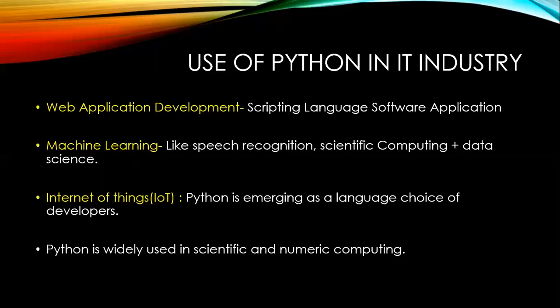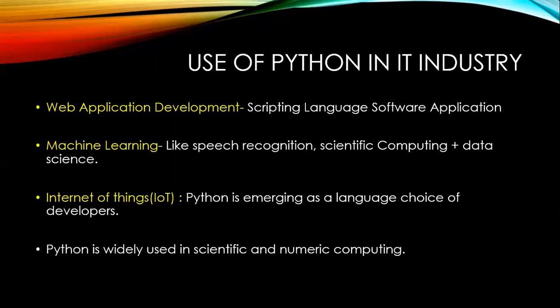Python is widely used in scientific and numeric computing also. It is often used in software applications, pages within a web browser, the shell of the operating system, and some kinds of games. The language is used in scientific and mathematical computing, and even in artificial intelligence projects.